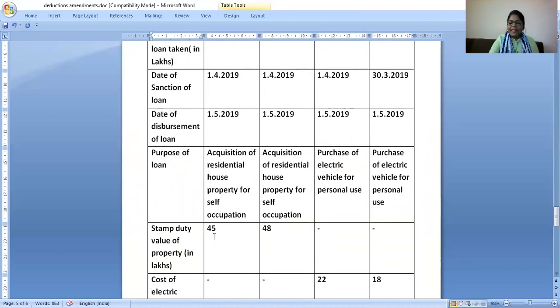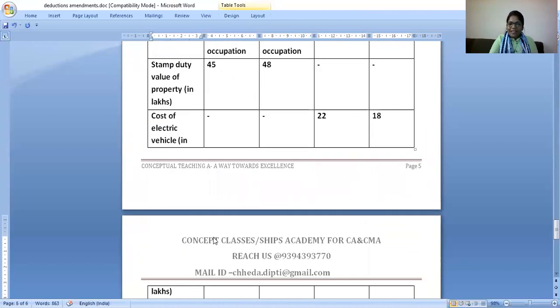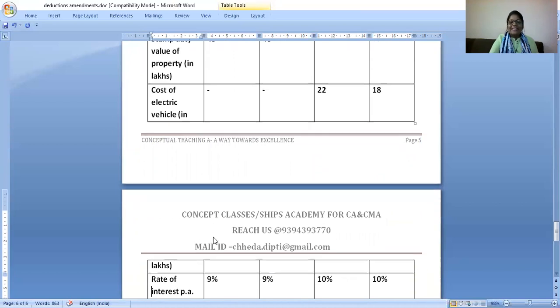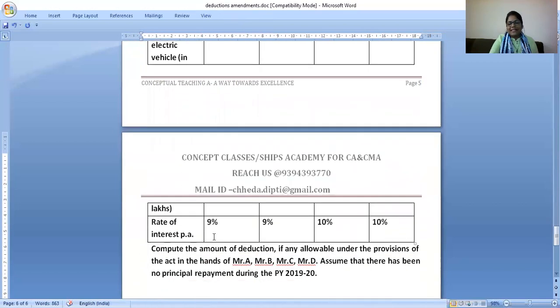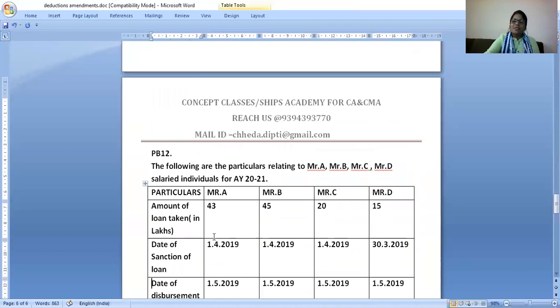And the value is 45 lakhs. So which section can he very well avail? 80EEA. Yes, it will be allowed. You have to calculate the months and the interest calculation, you all know.